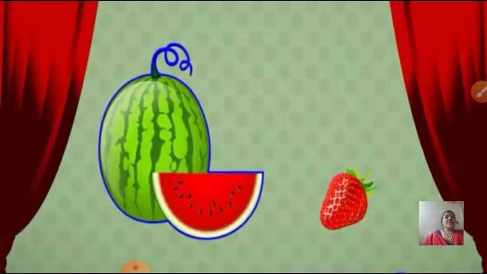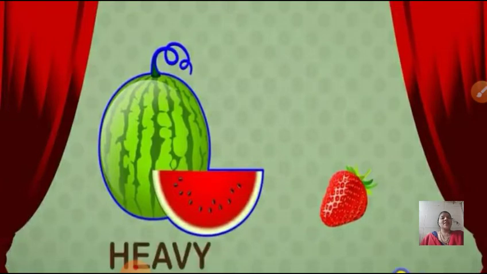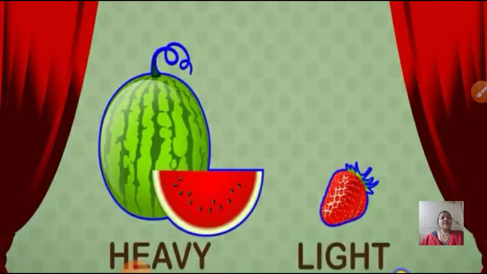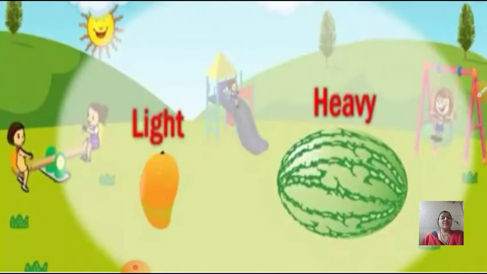Now children, here we can see which fruits? Yes, watermelon and strawberry. Can you all tell me which one is heavy in weight? Yes, watermelon is heavier and strawberry is light. It is lighter. See the another picture. Here we can see a mango and watermelon. And as we all know, watermelon is heavier than mango and mango is lighter than a watermelon.